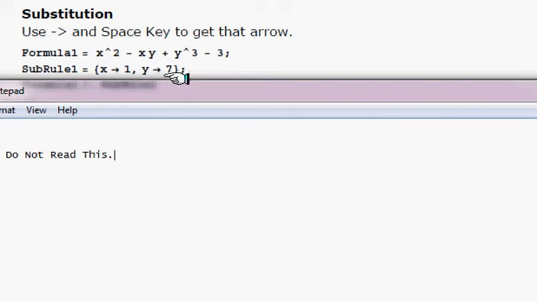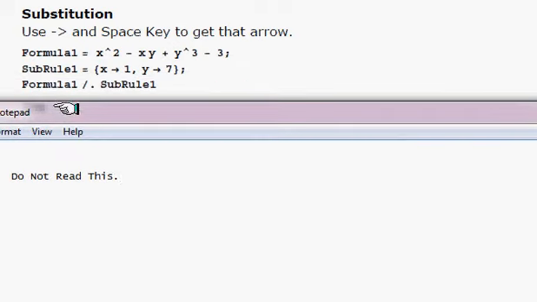So how we're going to actually put this in there is the syntax that I was talking about. So here it is. Formula, then a slash dot, and that's the syntax you have to get used to. Here's the formula, and there's a slash dot and the substitution rule. And then it's going to substitute x equals 1 first, then y equals 7 later.